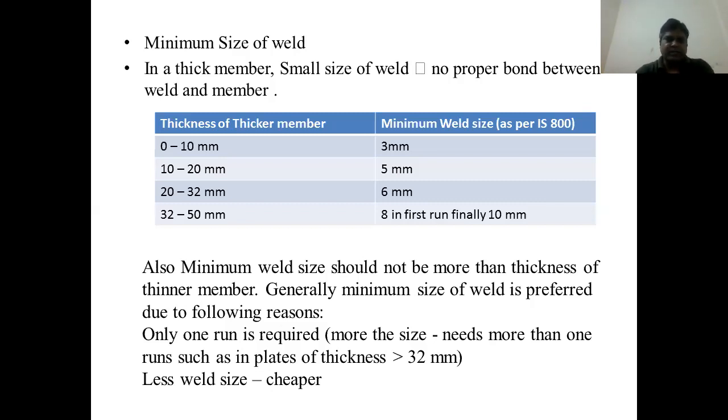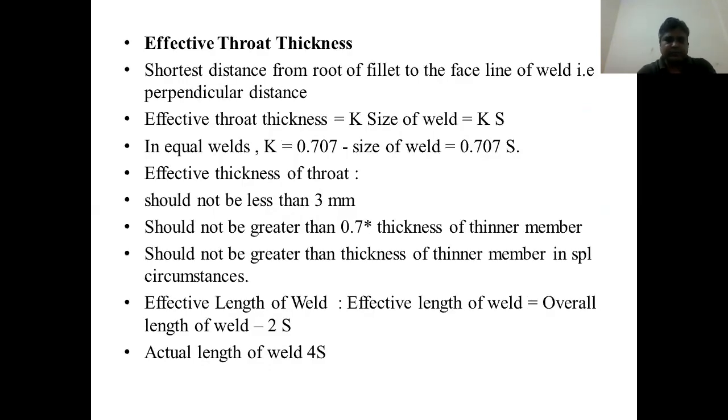These are the points to remember. Also, the minimum weld size should not be more than the thickness of the thinner member. Generally, the minimum size of weld is preferred for the following reasons. Only one run is required; a larger size needs more than one run, such as in plates of thickness greater than 32 mm. Also, a smaller weld size is cheaper.